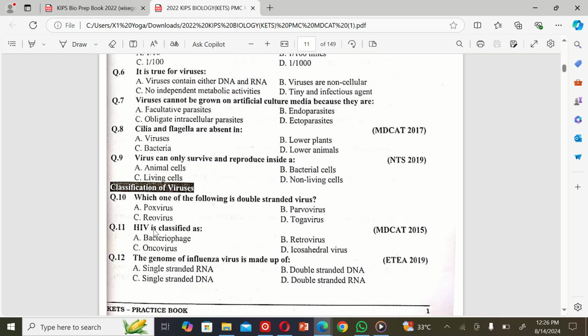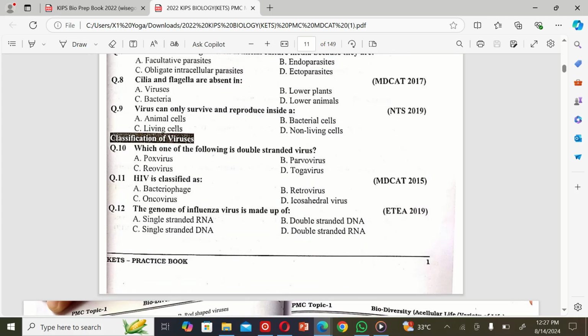Pox virus. The next MCQ is: HIV is classified as A. bacteriophage, B. retrovirus, C. oncovirus, and D. icosahedral virus. So the correct option is B. Retrovirus. The next MCQ is: the genome of influenza virus is made up of A. single-stranded RNA, B. double-stranded DNA, C. single-stranded DNA, and D. double-stranded DNA. So the correct option is A. Single-stranded RNA.